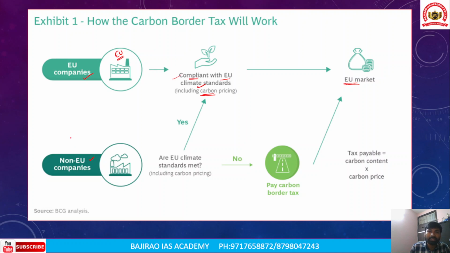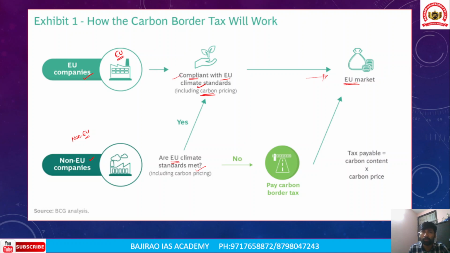However, there are also non-European Union companies, which are based outside the European Union, in other countries. If they are compliant with the European Union climate standards, meeting them in the same way as European Union companies, they can also enter the European Union markets without any hazard.